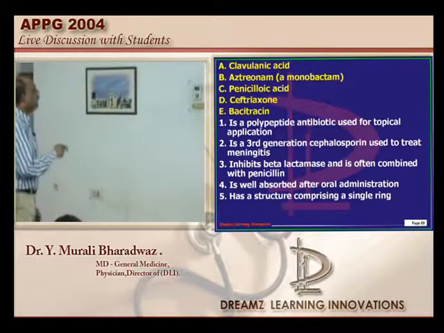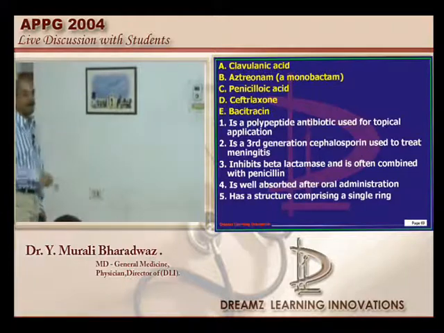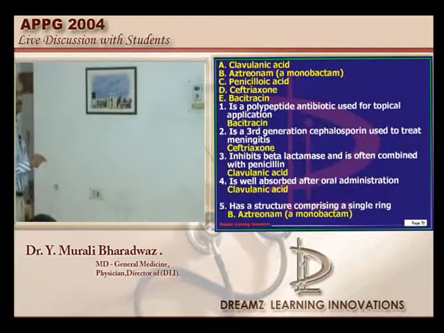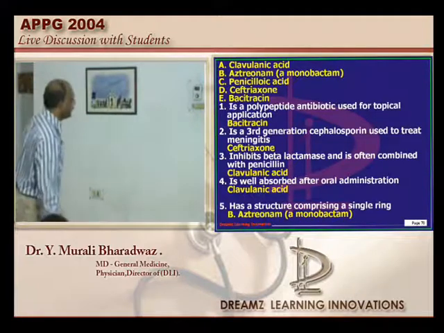Now can you match the various antibiotics with their respective properties? Which is a polypeptide antibiotic used for topical application among these, doctor? Excellent. Which is a third generation cephalosporin to treat meningitis? Ceftriaxone. Which inhibits the beta-lactamase when it is combined with penicillin, doctor? Very good, clavulanic acid. And clavulanic acid is also absorbed by oral administration. That's how we treat community acquired pneumonia. And which has a single ring structure, doctor? Aztreonam. That's the reason it is called a monobactam, is what I want to underscore to all of you.